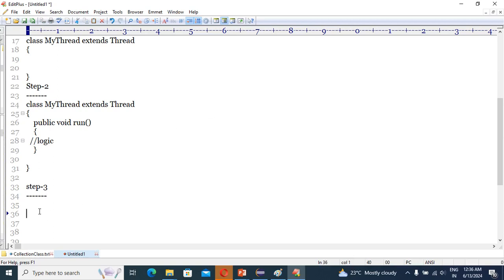Suppose our thread class is MyThread, right? MyThread t = new MyThread(). Yes or no guys? That is the step where we can instantiate our thread class, right? That is the third step, which means how we are going to instantiate our thread.